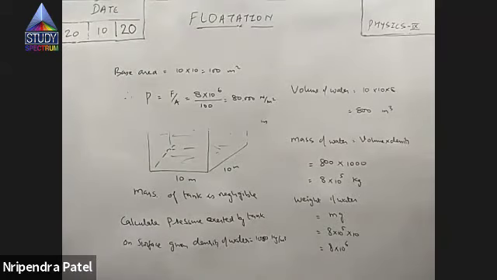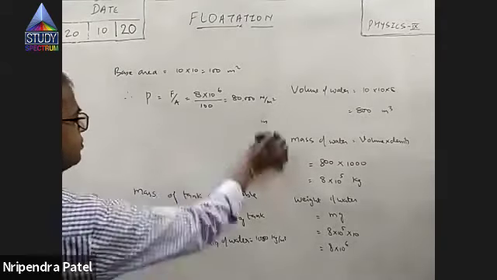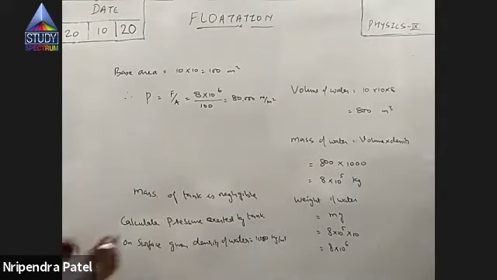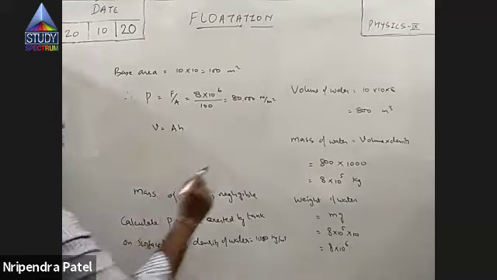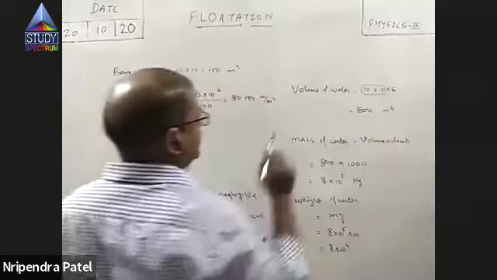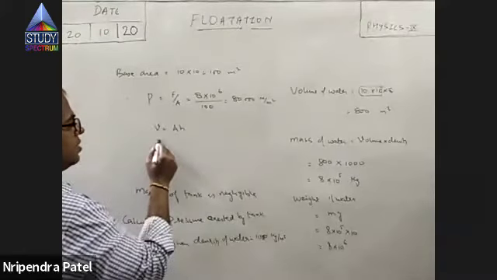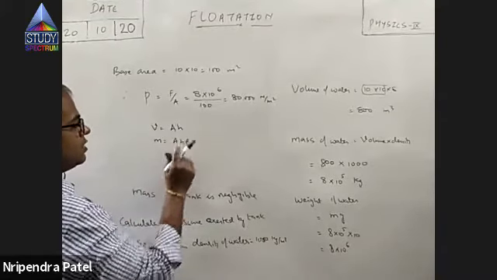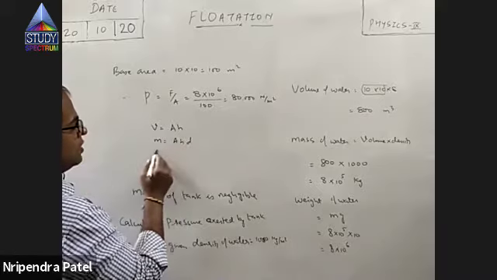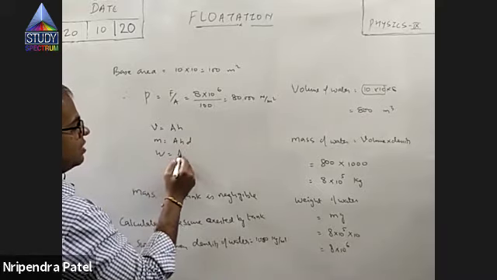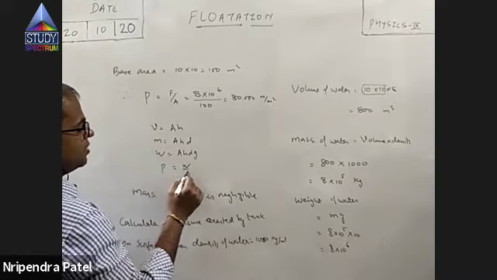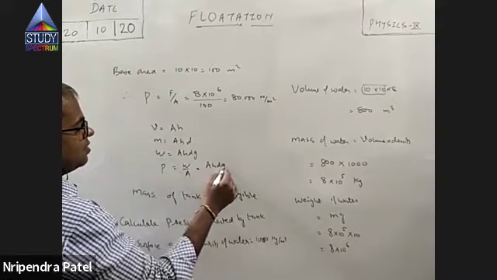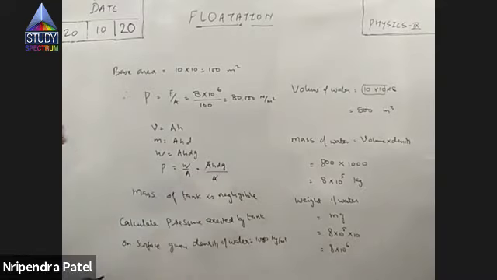Right? Achha, one interesting thing which you should note from here, which we'll need in next topic. Volume is what? Volume is area into height. You do LBH. So L into B is area only, na? So area into height is this. Mass is area into height into density. Volume into density. Weight is mass into gravity. AHDG. Then pressure is again weight by area. So area gets cancelled, no? See?